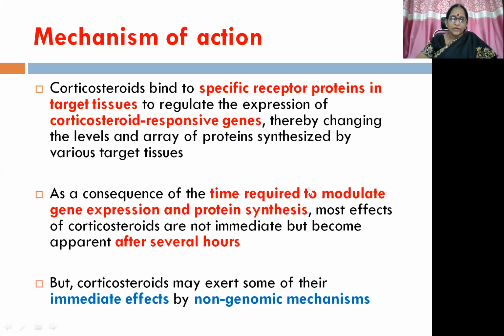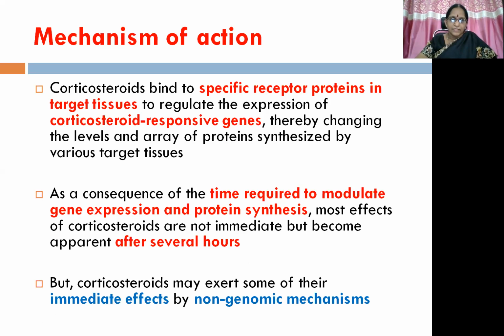So these corticosteroids bind to specific proteins in target tissues to regulate the expression of corticosteroid responsive genes, otherwise known as glucocorticoid responsive elements, thereby changing the levels and array of proteins synthesized by various target tissues.